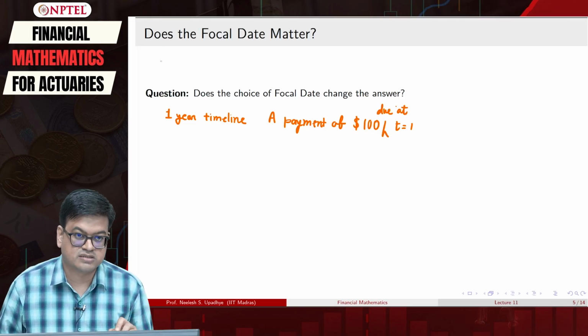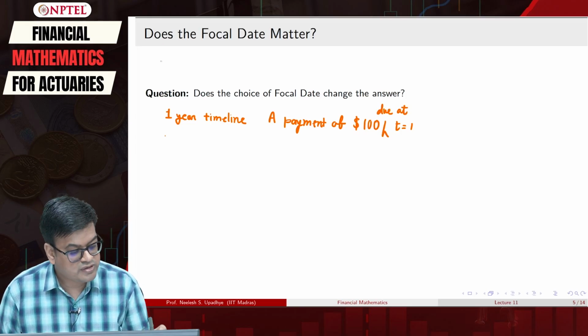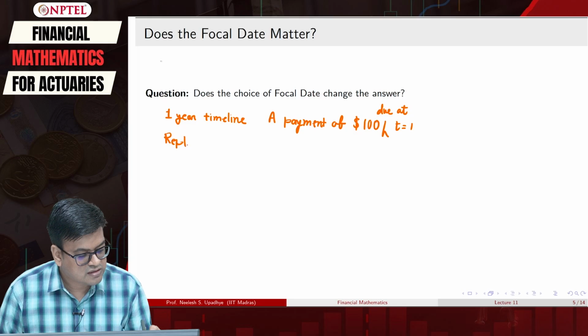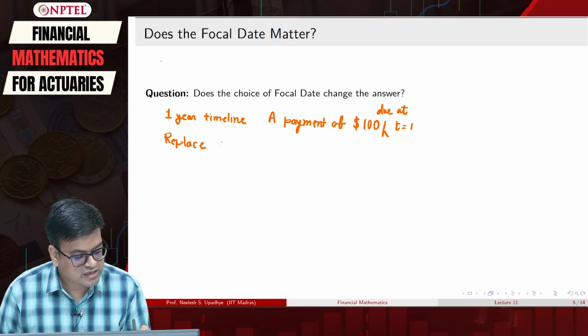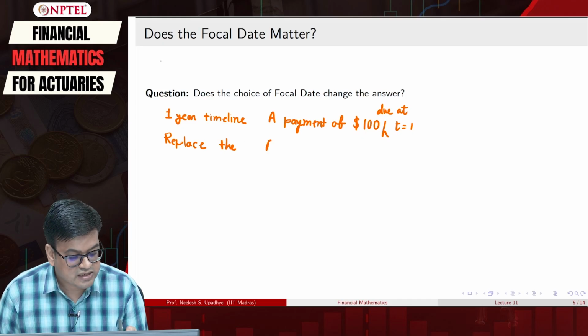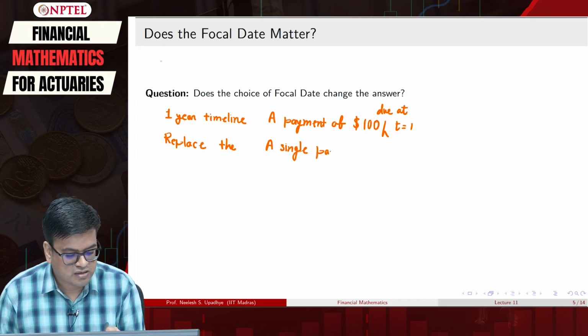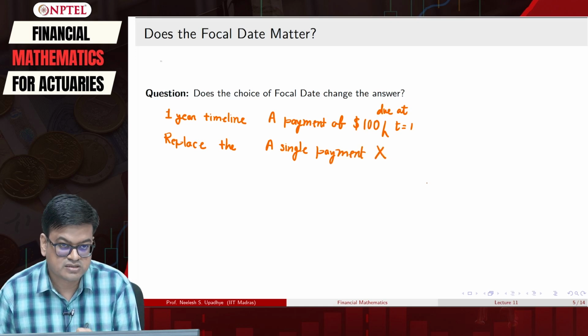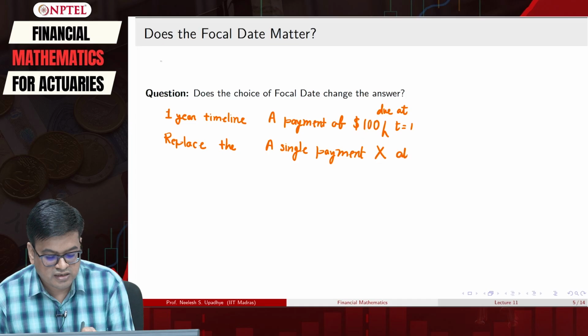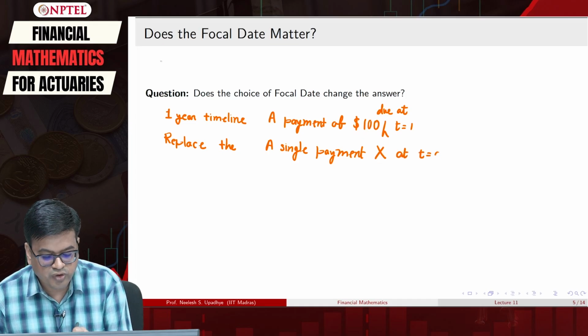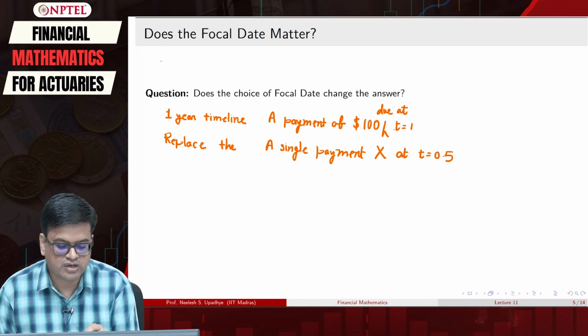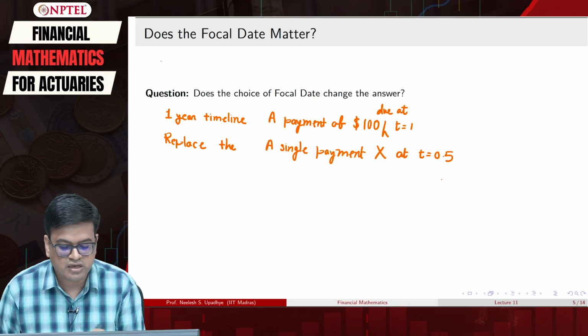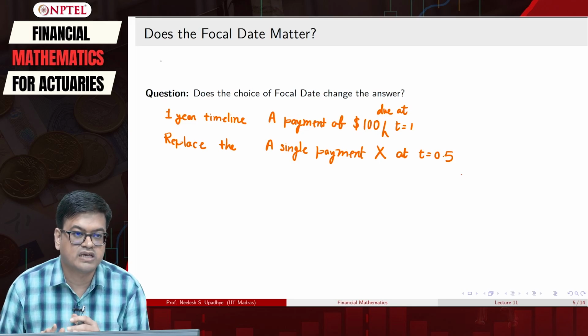So, this is the status, and now I want to replace the timeline with basically a single payment of X dollars at t equal to 0.5. So, at half the duration of this payment, I want to make a single payment.